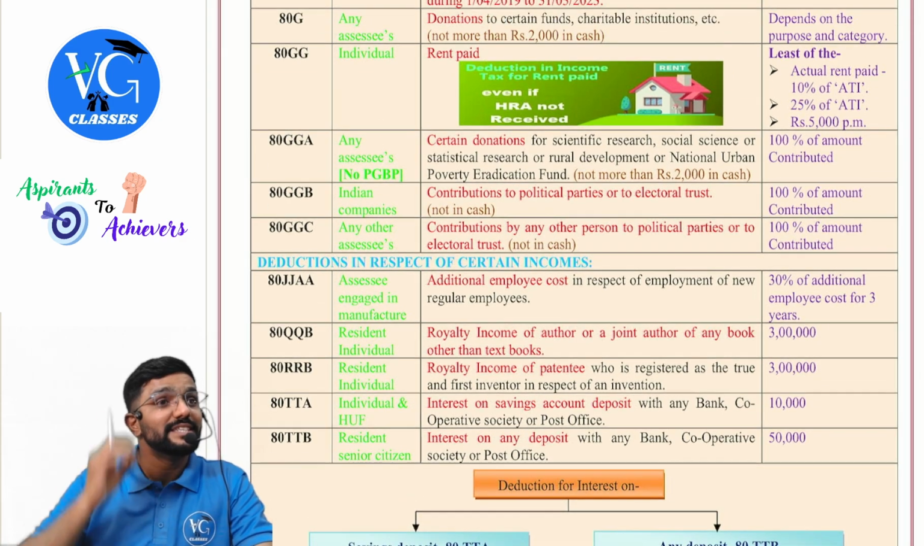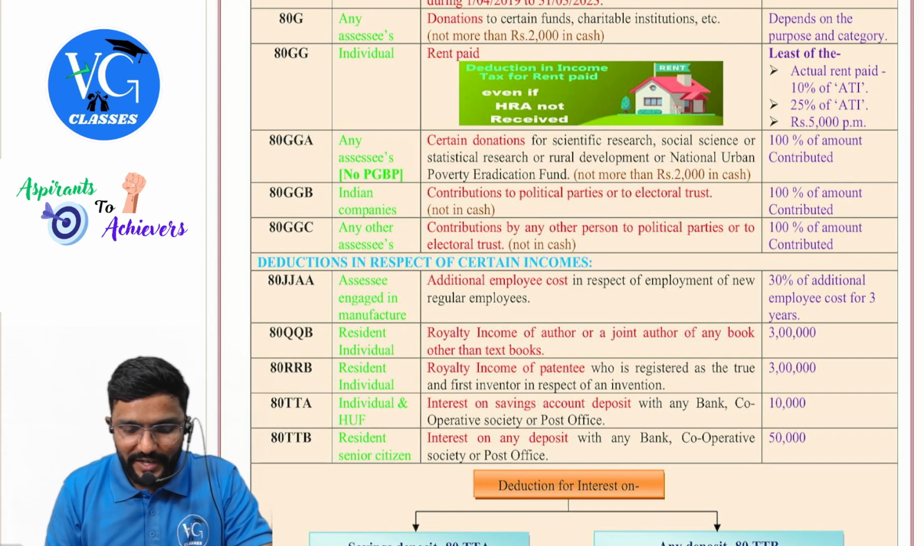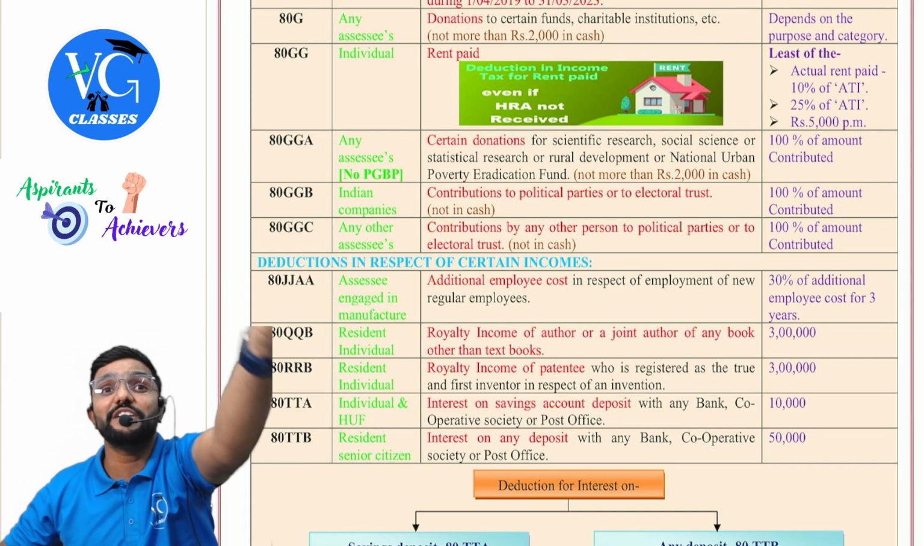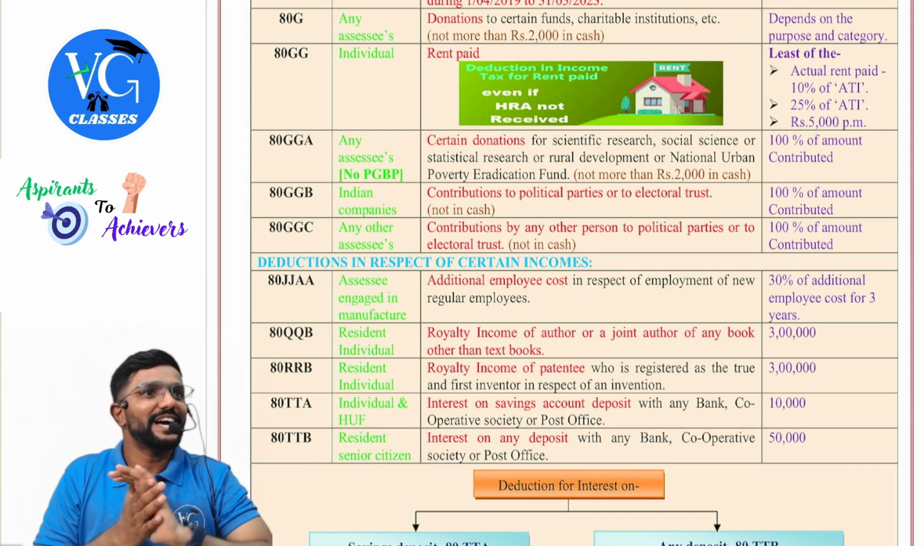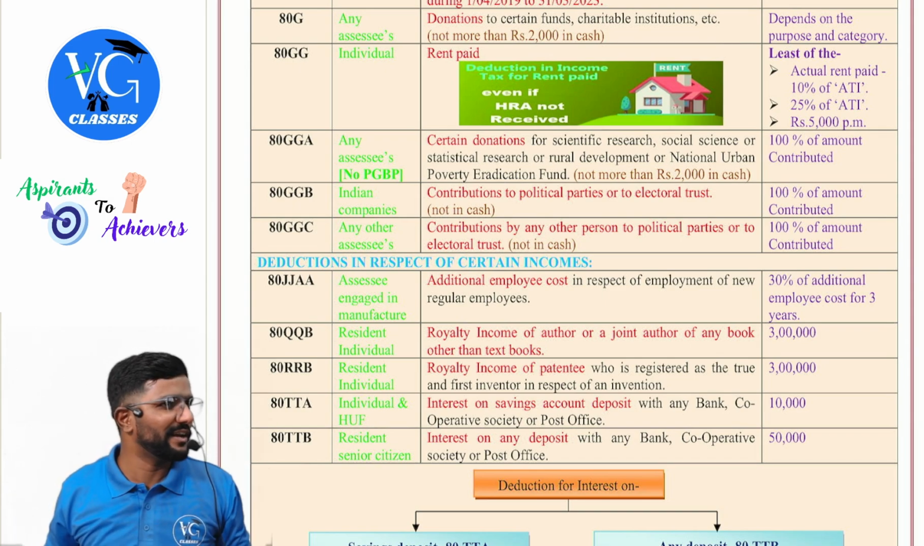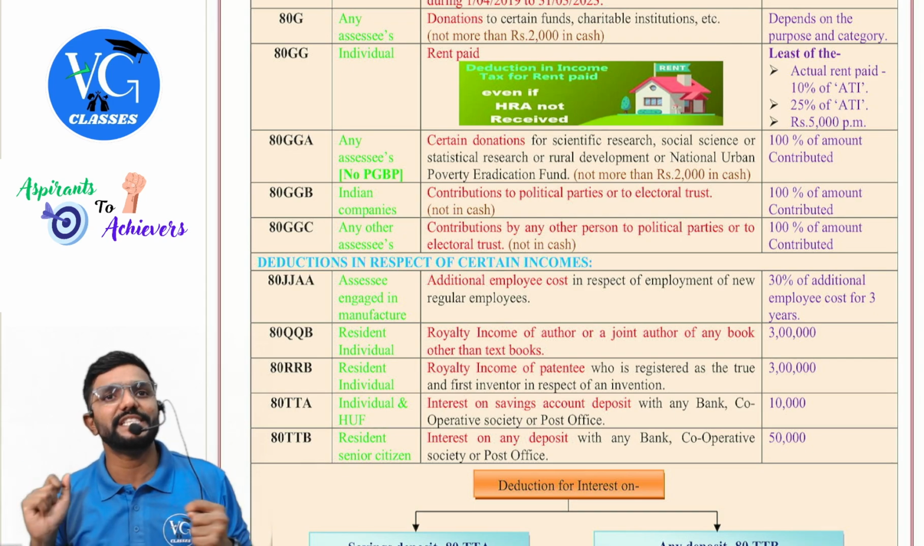Who can claim deduction here? Individual, for rent paid. Sir, rent paid we saw under 10(13A). No, sir, that is only when you are receiving HRA allowance. Sir, what if I am self-employed, or my employer is not giving HRA allowance, but I am paying rent? Go and claim deduction under section 80GG.